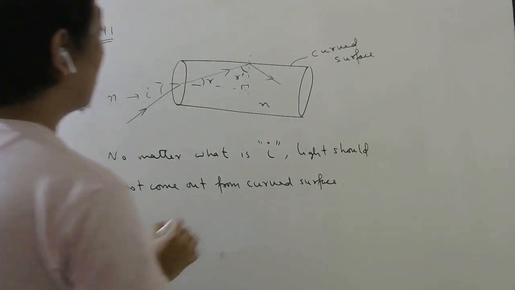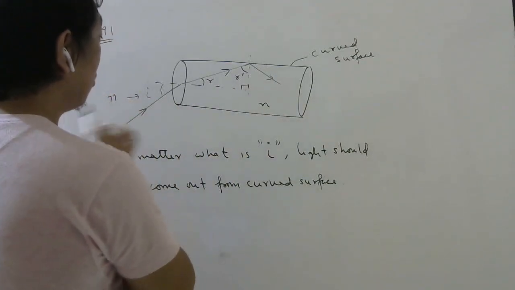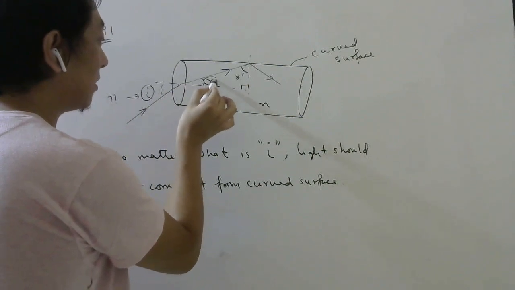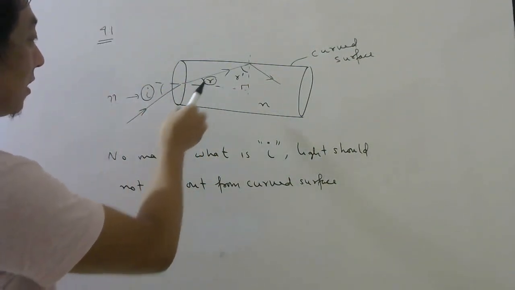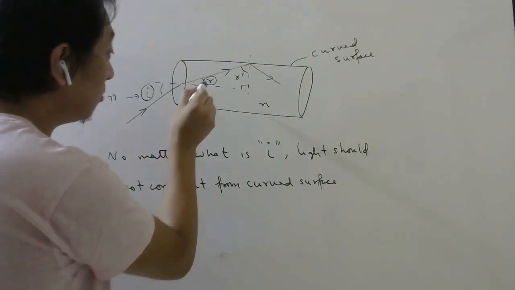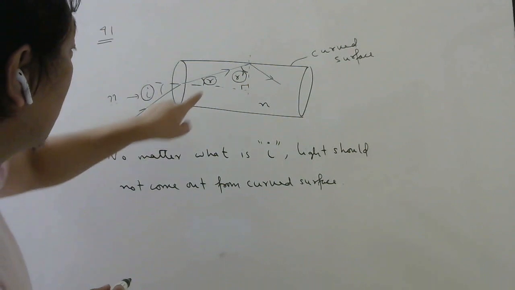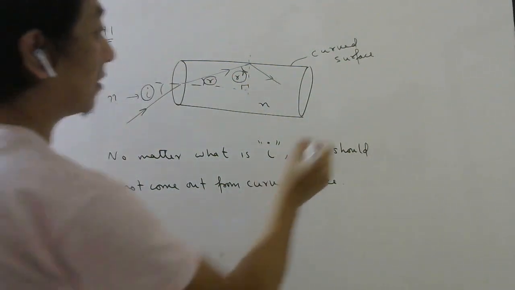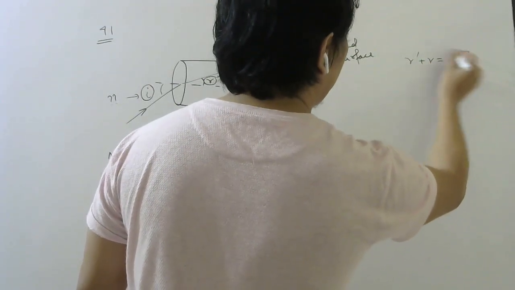Now, if light should not come out for any angle, listen carefully. As you change this angle, this angle will change because of Snell's law. As you change this, this angle will also change because the sum of this and this should be 90 all the time, right? r dash plus r must be 90 all the time.